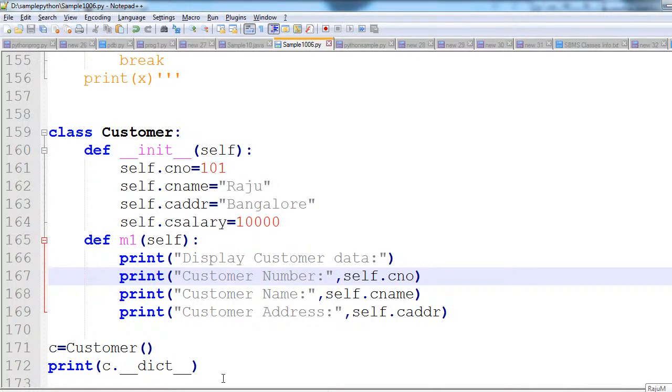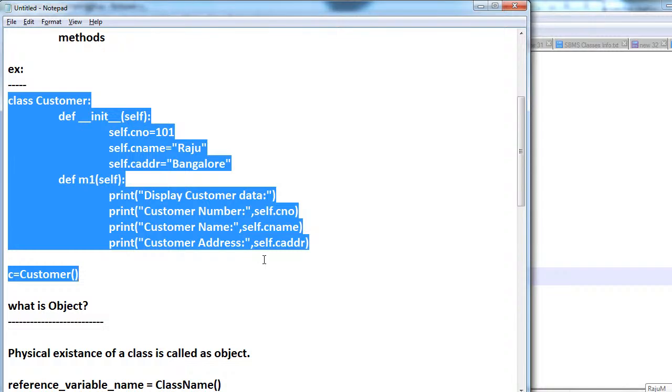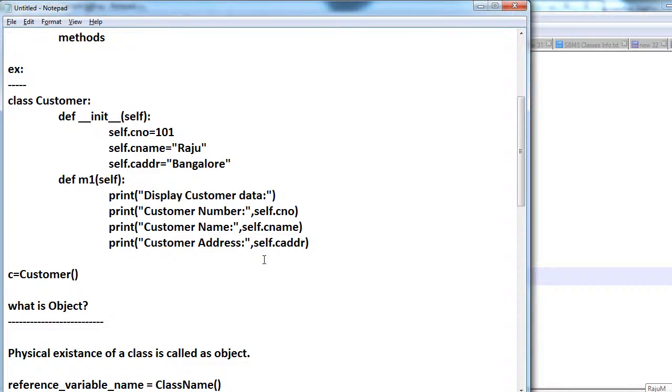See, is any explanation required up to here? What we discussed: what a class is is clear, what an object is is clear, how to create the object is clear, how to define a class is clear. Next, if you want to represent the data inside the class, how many ways we can represent it is clear. Is all of this clear? Is any explanation required?